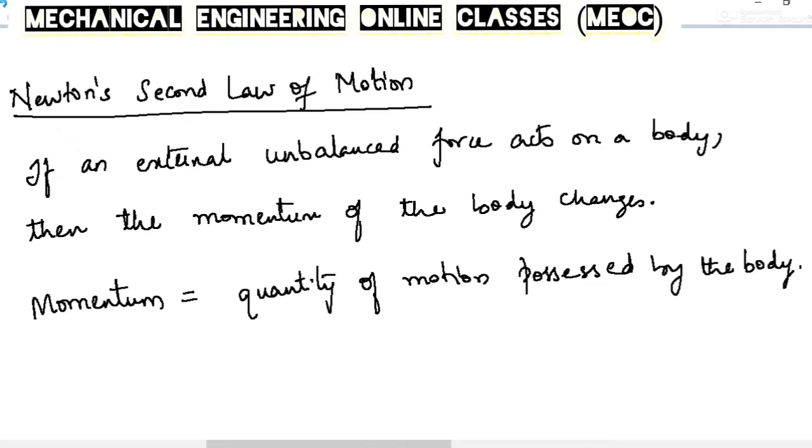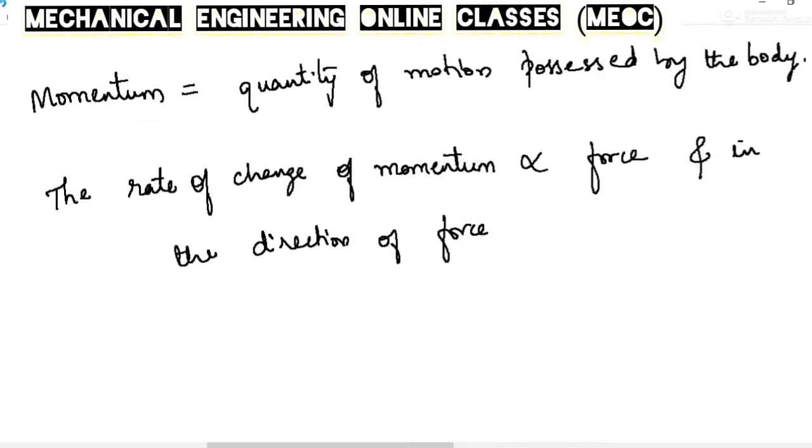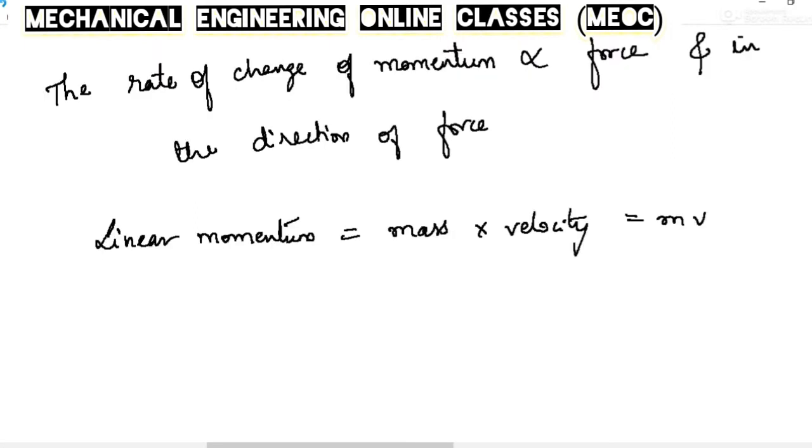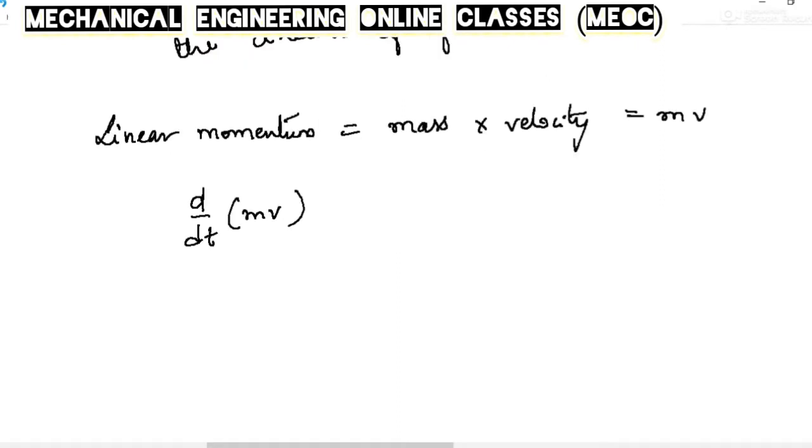So due to an external unbalanced force, the rate of change of momentum will be directly proportional to the external force, and that rate of change of momentum also is in the direction of the force. As we know, linear momentum is nothing but the product of mass and velocity, so the rate of change of momentum can be written as d by dt of mv. According to Newton's second law of motion, this will be directly proportional to the force.